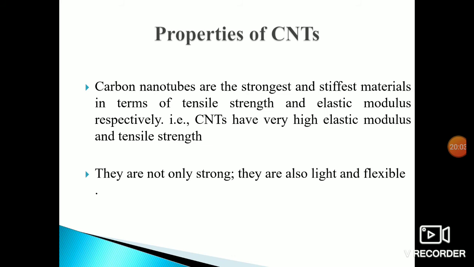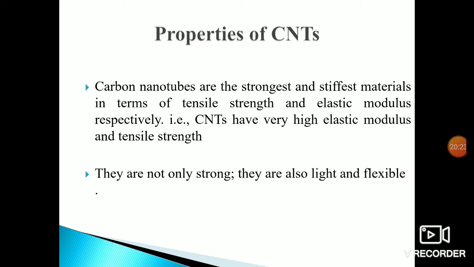Carbon nanotubes are the strongest and stiffest material in terms of tensile strength and elastic modulus respectively. Tensile strength and elastic modulus are two definitions already discussed last semester, in properties of matter.